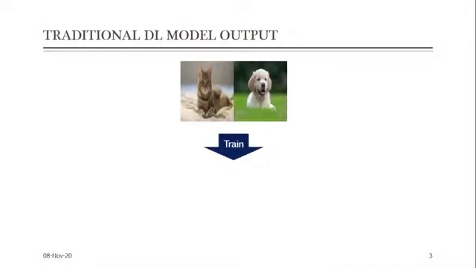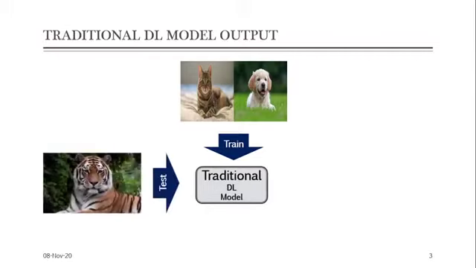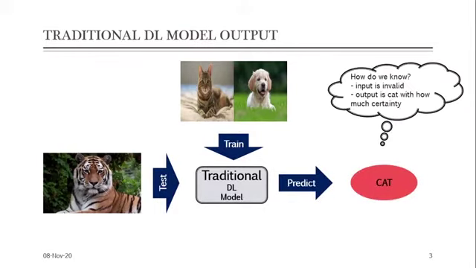For that, first consider a case where we solve a usual data science problem using traditional and Bayesian deep learning. Consider we trained a dog and cat classifier model using traditional deep learning. It can accurately predict a dog or a cat given an image. But what happens when we feed the model with an input image that is out of the domain, let's say an image of a tiger? Now the model will either predict dog or cat. We know that's just an invalid random output, but there is no way to know that from the model. Similar is the case with some random input image, which is very concerning for sectors like medical, security, or others.